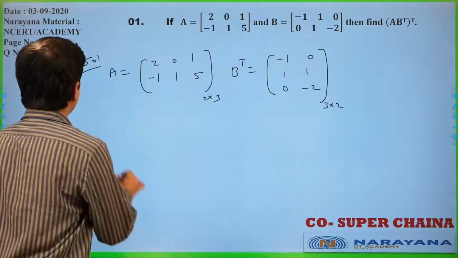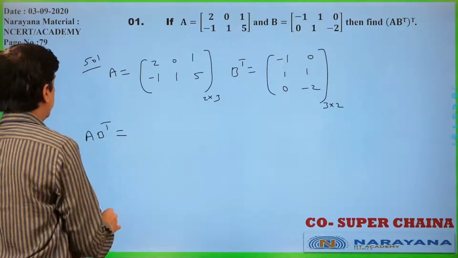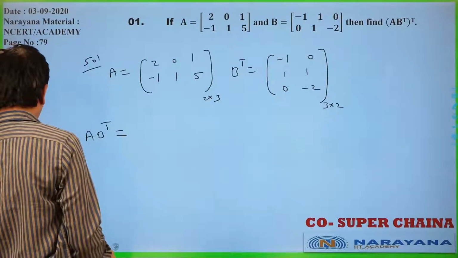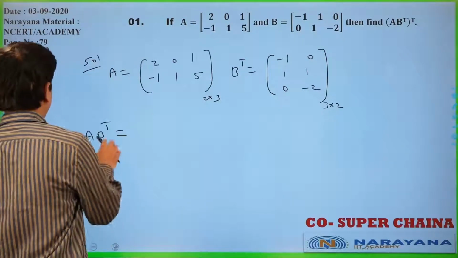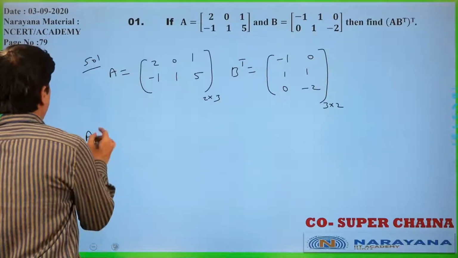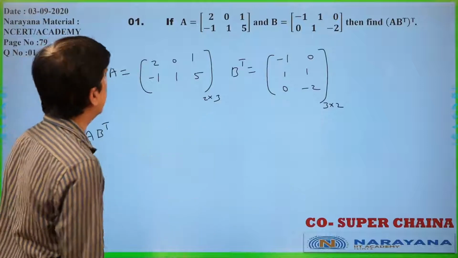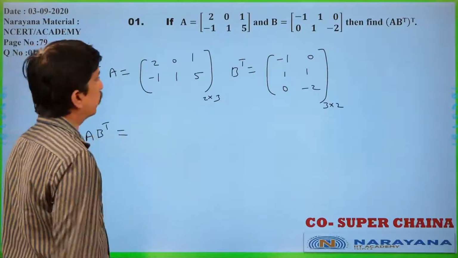Now, A B transpose, what will you get? You will get a 2 by 2 matrix only.